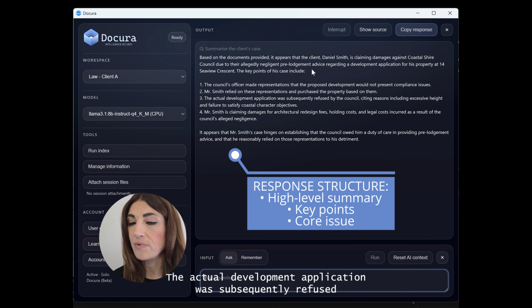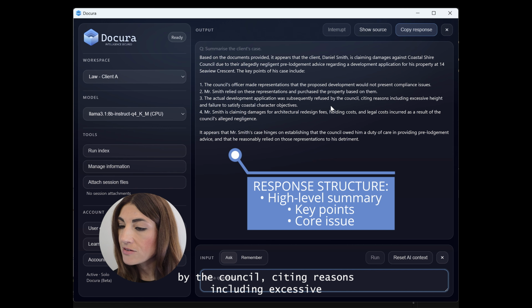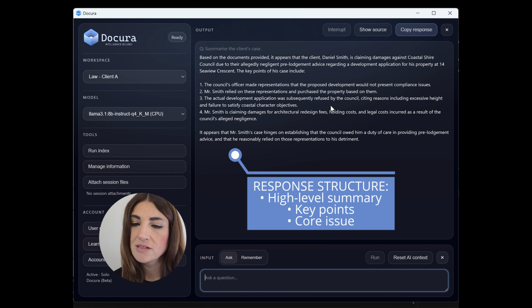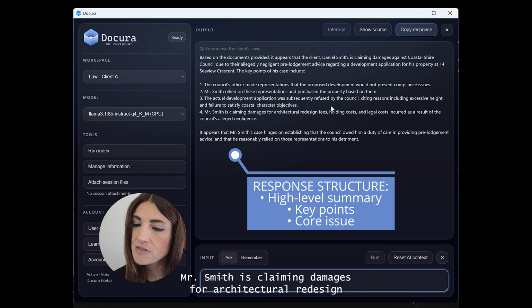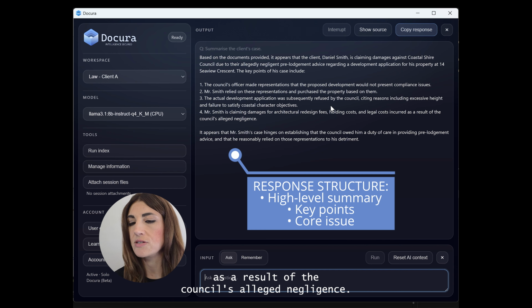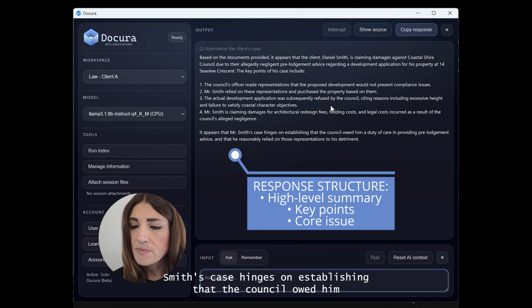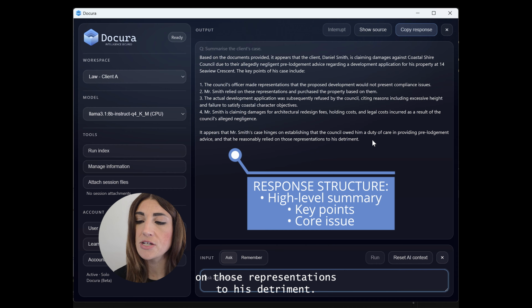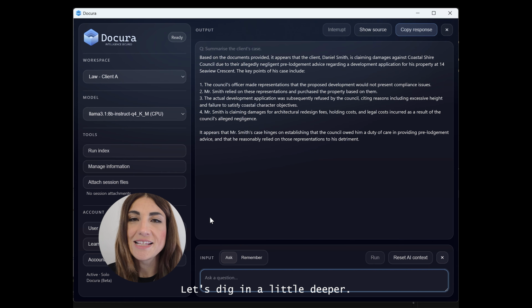The actual development application was subsequently refused by the council, citing reasons including excessive height and failure to satisfy coastal character objectives. Mr. Smith is claiming damages for architectural redesign fees, holding costs, and legal costs incurred as a result of the council's alleged negligence. It appears that Mr. Smith's case hinges on establishing that the council owed him a duty of care in providing pre-lodgement advice, and that he reasonably relied on those representations to his detriment. Let's dig in a little deeper.